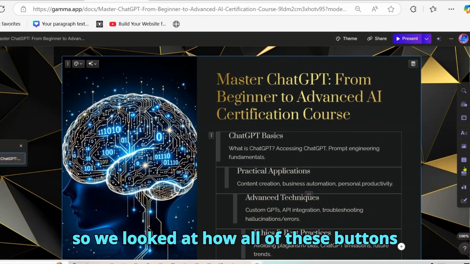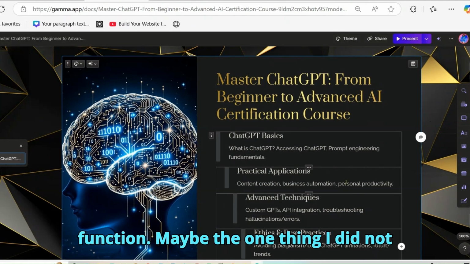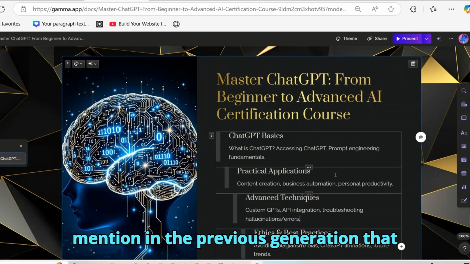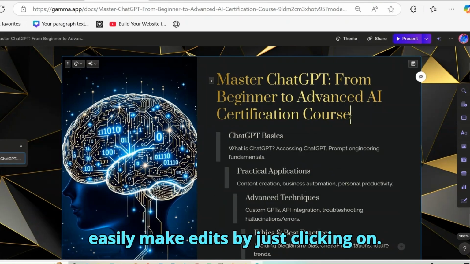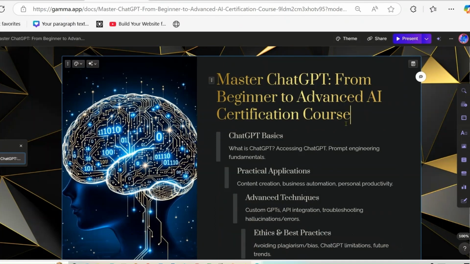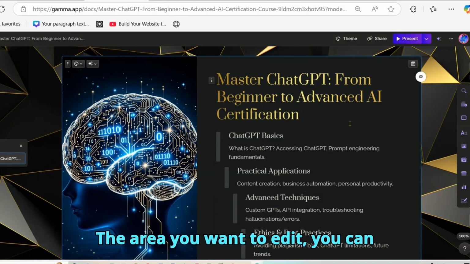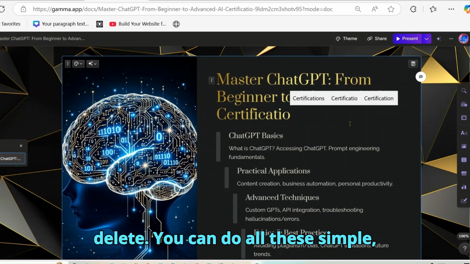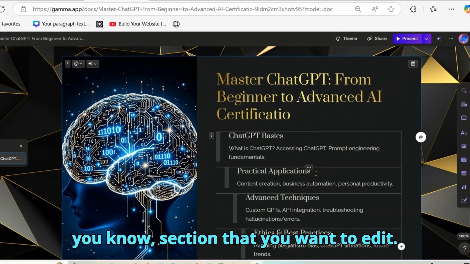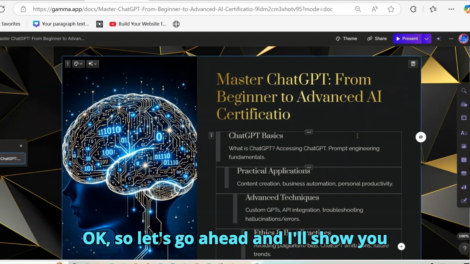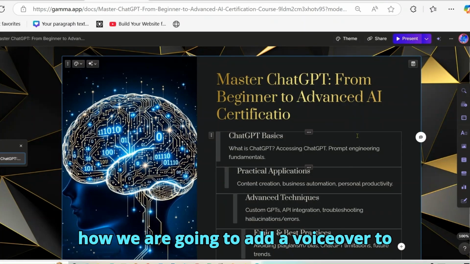Okay, so we looked at how all of these buttons function. Maybe the one thing I did not mention in the previous generation that we had first is that you can easily make edits by just clicking on the area you want to edit. You can delete, you can do all these simple things by easily clicking on the section that you want to edit.